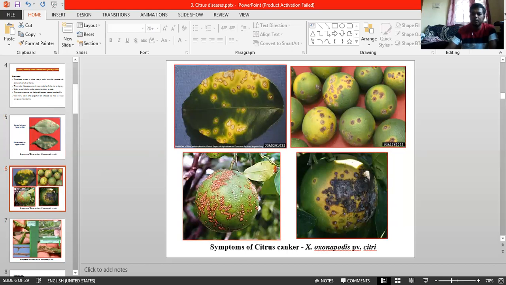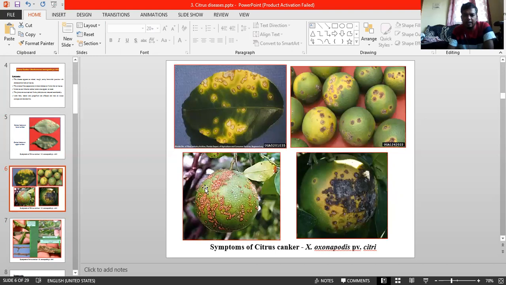Canker lesions on the fruit do not possess the yellow halo. The fruit becomes yellow, but the pustules are not covered by a yellow halo. As on leaves, several lesions on the fruit may coalesce to form a patch. You can see this in the third or fourth photograph. The crater-like appearance is more marked on fruit than on leaves.